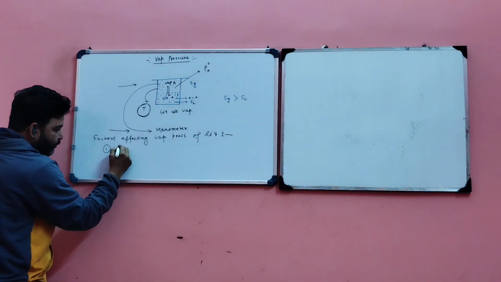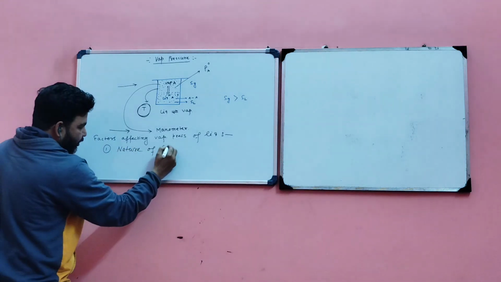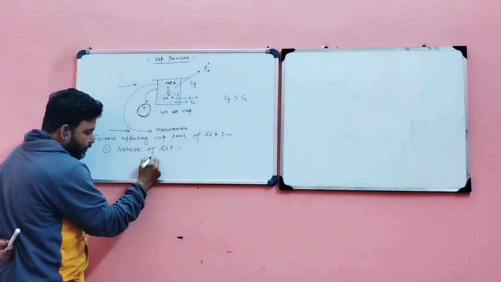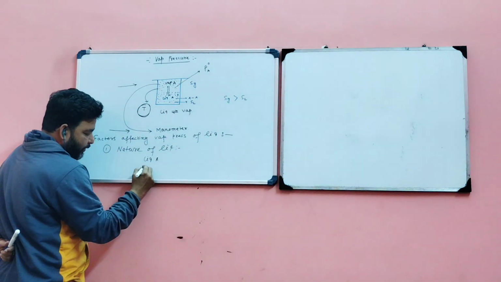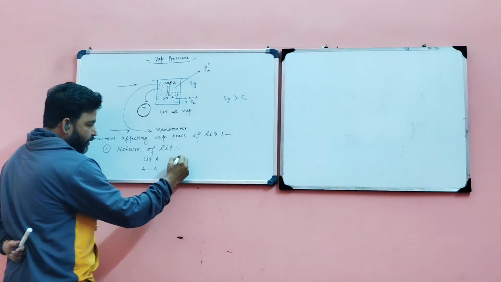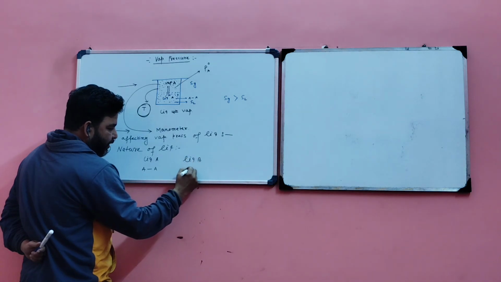First, nature of liquid. Take liquid A, where the force of attraction is A-A, and liquid B, where the force of attraction is B-B.